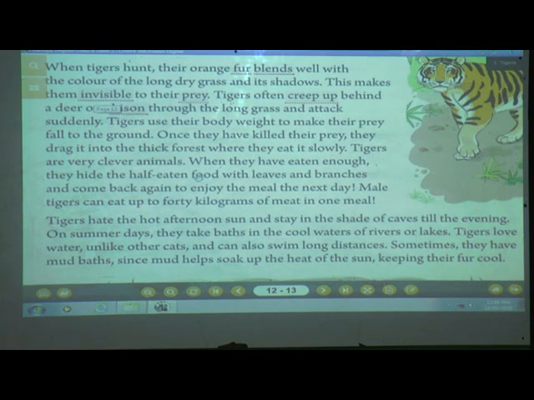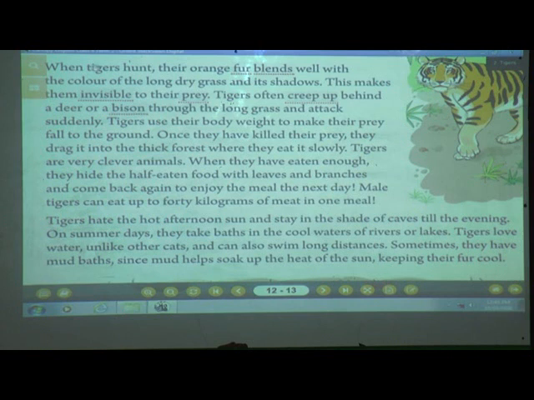They just hide it with the leaves and branches so that no one should see that. And then again next day they come back there to enjoy the meal of the next day. Then male tigers can eat up to 40 kilograms of meat in one meal. See how many kilograms of meat they can eat in one day, students? Yes, 40 kilograms of meat these tigers eat. They are talking about the male tigers in one meal.